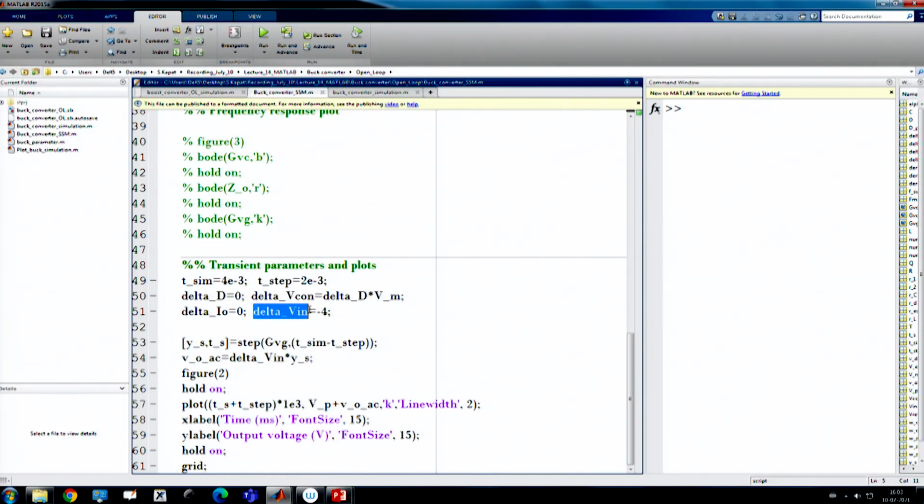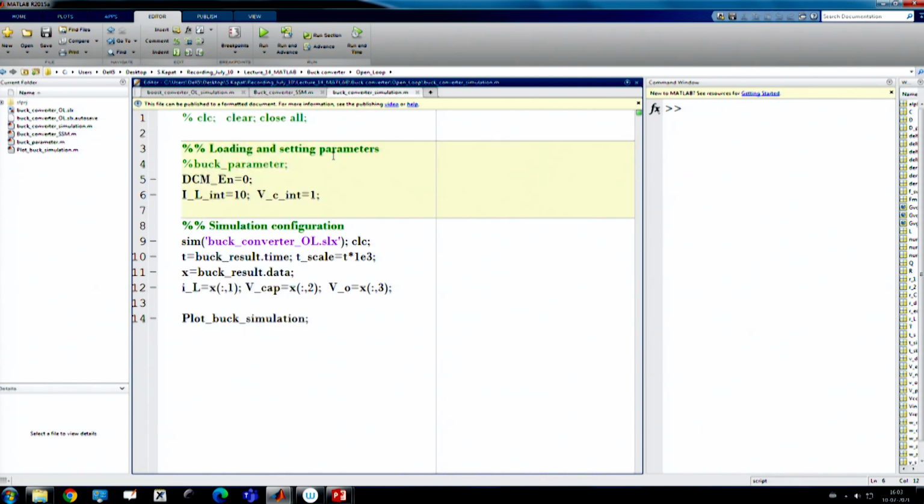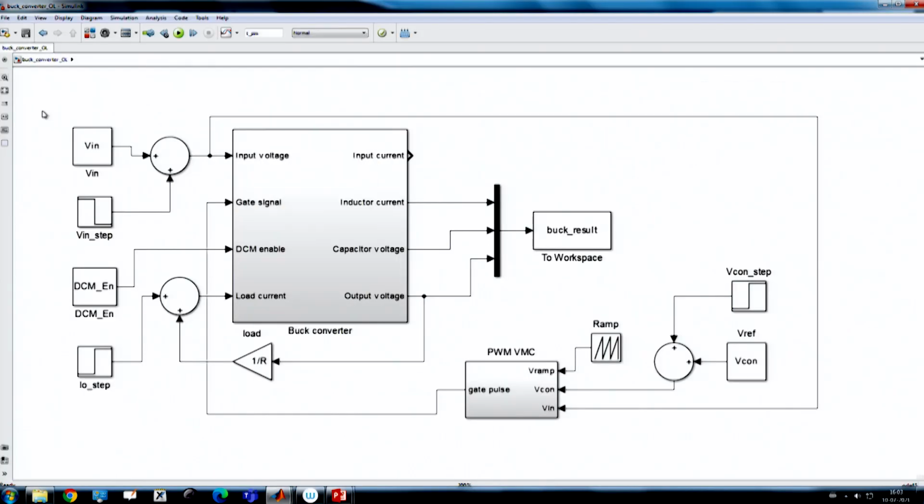But today's objective is, if we apply initially a supply disturbance of -4 volt, that means my original input voltage is 12 volt, which is the nominal value, and we are running the total simulation time of 4 millisecond, and after 2 millisecond I am applying a supply step transient with a negative voltage of -4. That means the input voltage will change from 12 volt to 8 volt. Okay. Now, let us go to the buck converter simulation and open the file. So, this is the buck converter simulation file.